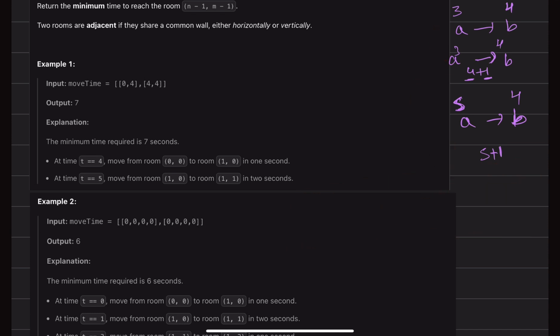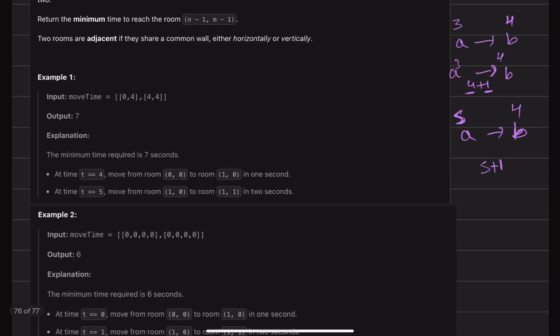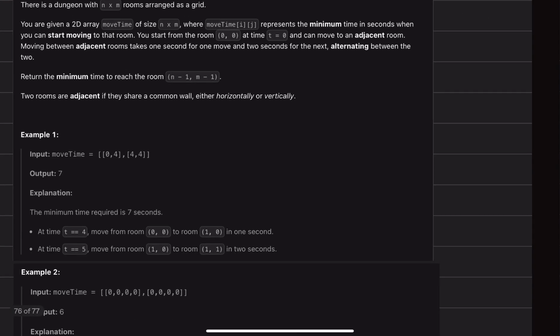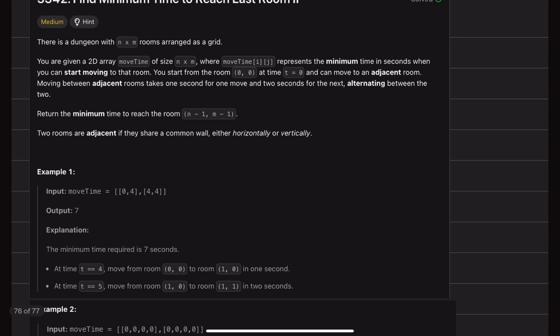So this is how we can get the time. Now let's see one or two examples for the same, and we will then come to the solution. Also, in structures where there is a grid and you have four adjacent neighbors, if you have solved some previous question like this, then you can straight away think that this is a graph kind of thing which we are dealing with.